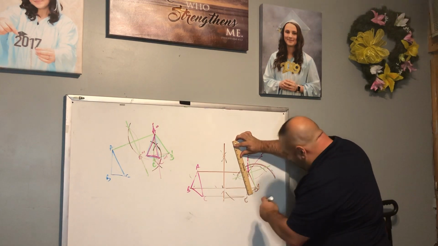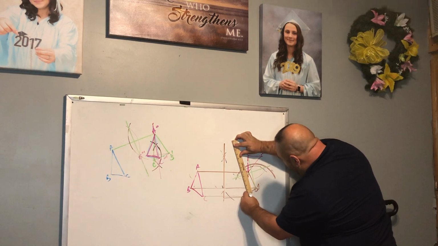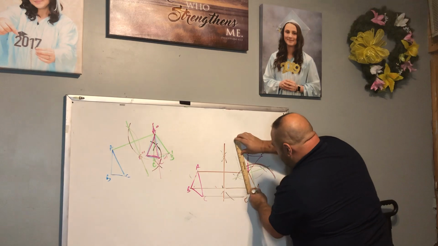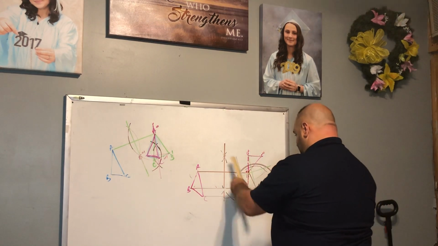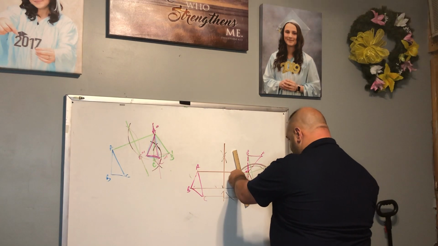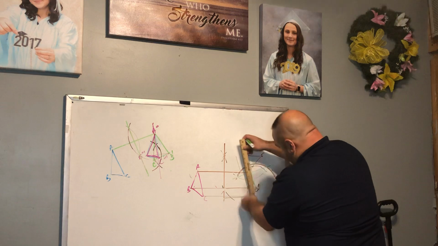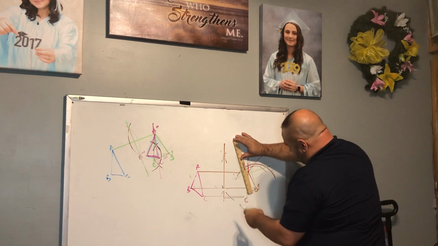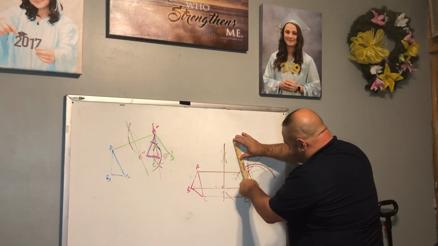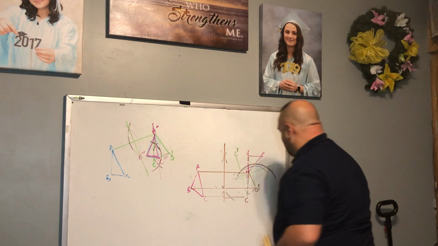So 4 1/4 would be 8.5. Let me just straighten this out a little bit. I want to make sure that these lines are perpendicular. Let me just make sure they're perpendicular here. All right, so we have C double prime.